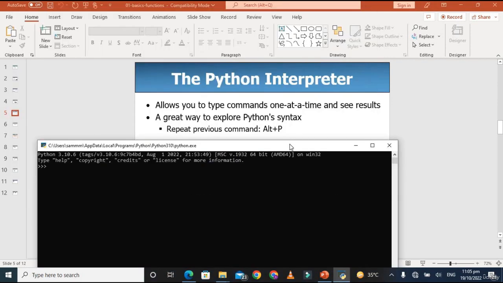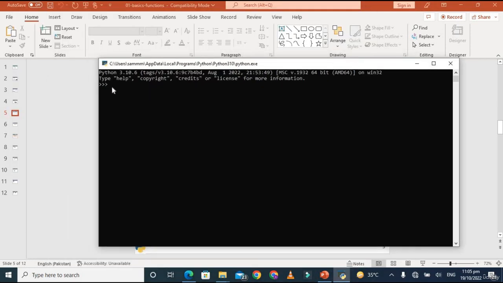Let me show you, if I'm typing here print smart programmer, right? We are getting the immediate result, which is smart programmer. Let's do another example, an arithmetic expression like 1 plus 4 equals 5. So you can type a single line of code in the Python shell and get the immediate result.